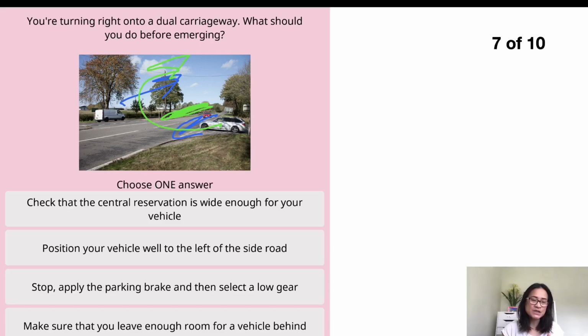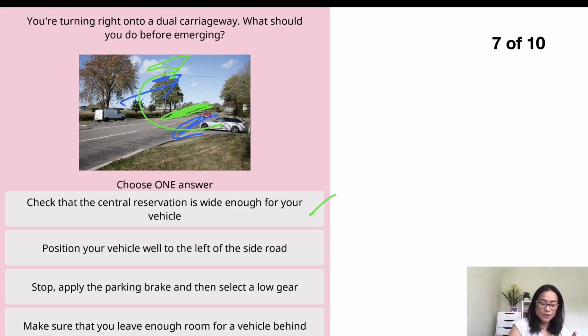When you're emerging from the side road and would like to turn right onto the dual carriageway, the question asks, what should you do? The first one said check that the central reservation is wide enough for your vehicle, which is good. You need to check the space in the middle. I will explain later why you need to check it. So we keep this in mind because we need to check whether the central reservation is wide enough or not. Number two said position your vehicle well to the left.